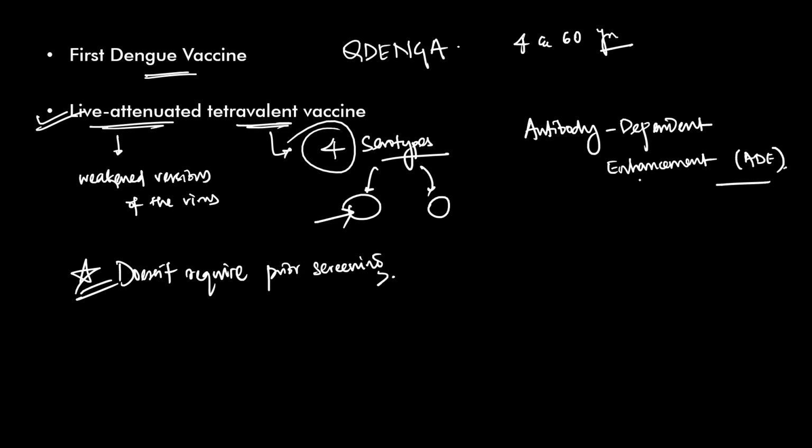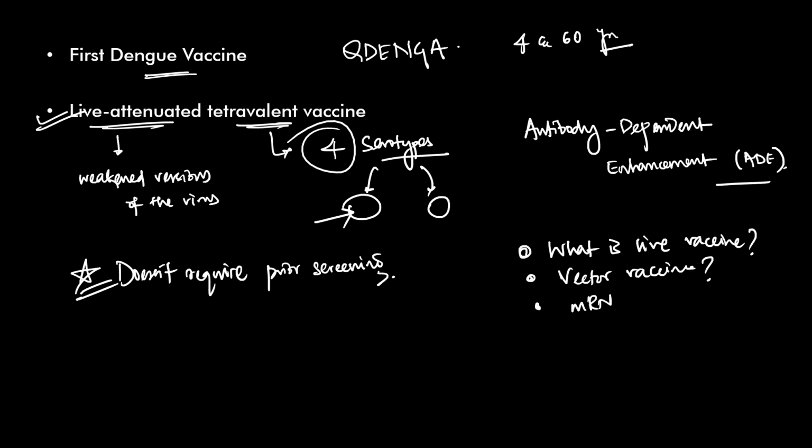Now, let's connect this to UPSC. UPSC has repeatedly asked questions on vaccines, immunity, viruses, and public health programs. The examiner is rarely interested in the commercial name of the vaccine. Instead, they ask, what is a live vaccine? What is a vector vaccine? What is a mRNA vaccine? Or how immunity develops after vaccination. That's the concept you should revise.